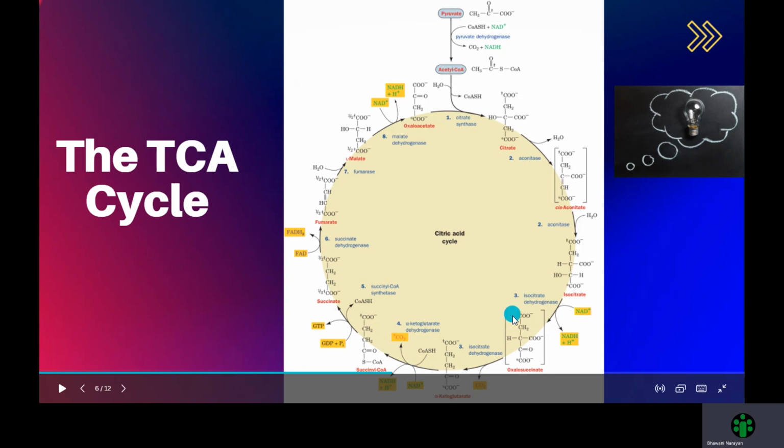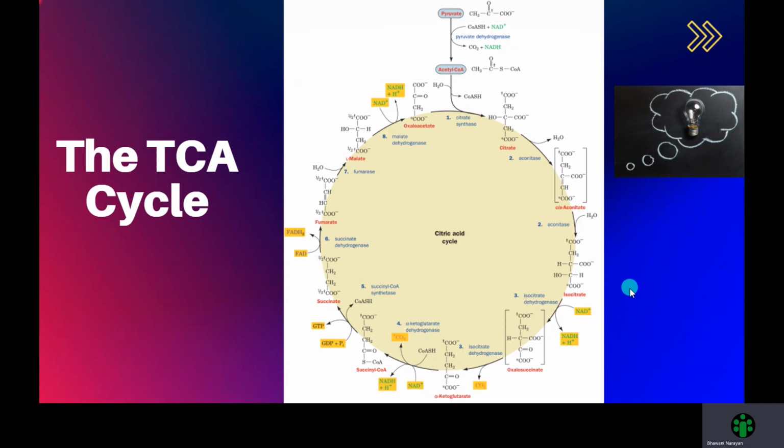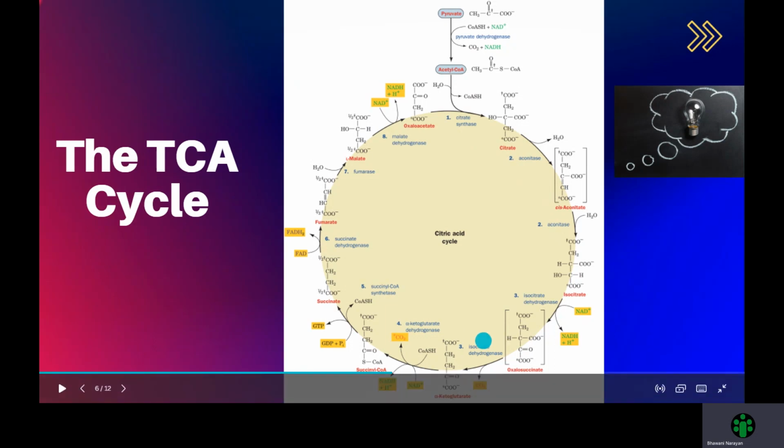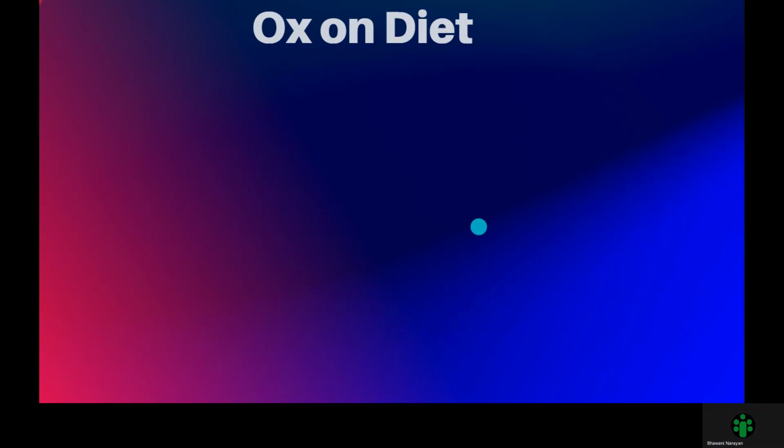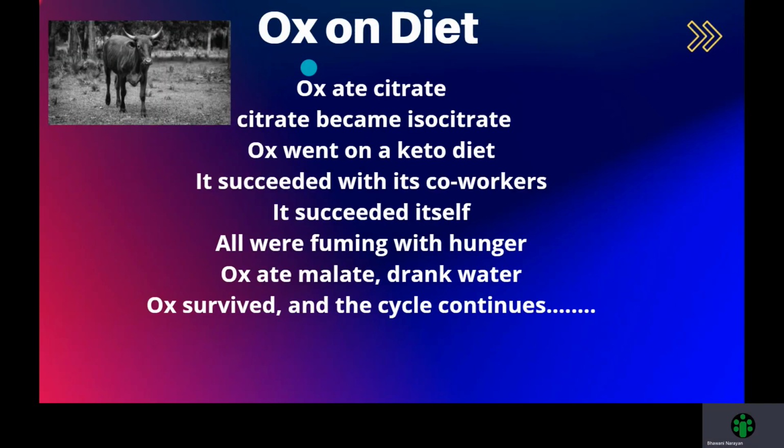So this is the TCA cycle. Wow, I don't think I can ever remember this if I am given it in this form. So let's see an interesting poem by which we can remember the cycle. I have made this. I hope you find it interesting too. The title of this poem is Ox on Diet. So the poem goes like this.